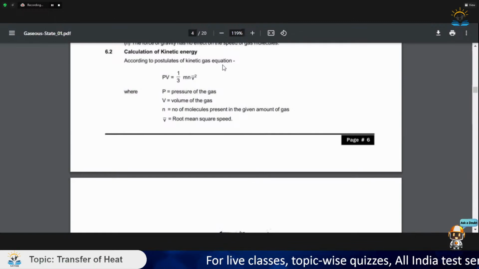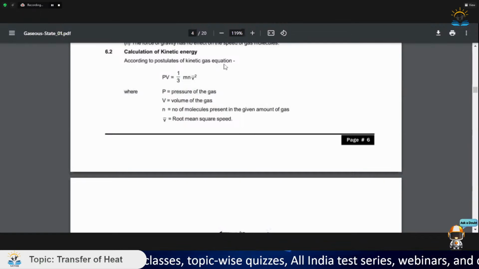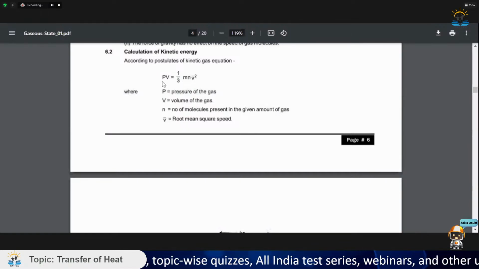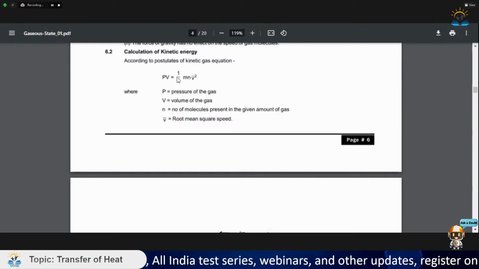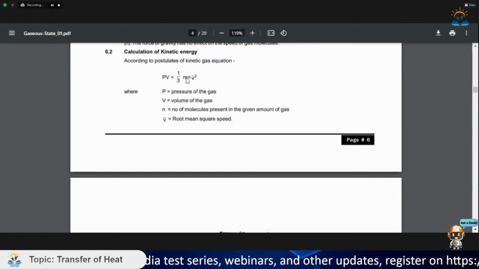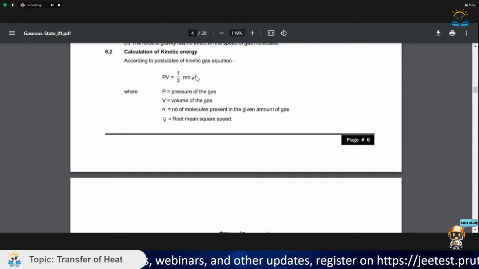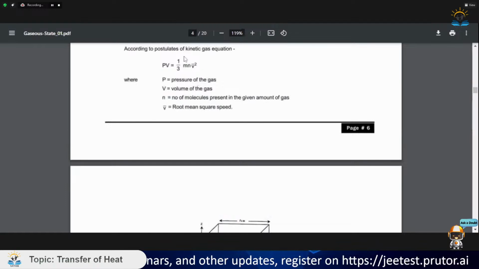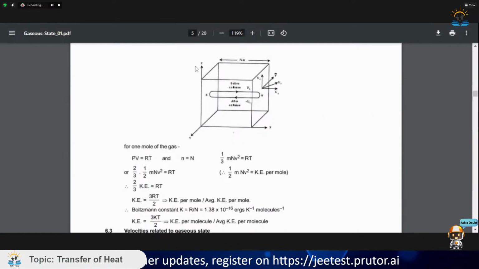According to the postulates of the kinetic gas equation, PV is equal to what? PV is equal to nRT. So pressure into volume is equal to moles times RT. Here we are substituting it by the number of molecules present in the gas and the root mean square speed. So here we are using this equation, but we directly do not need this.